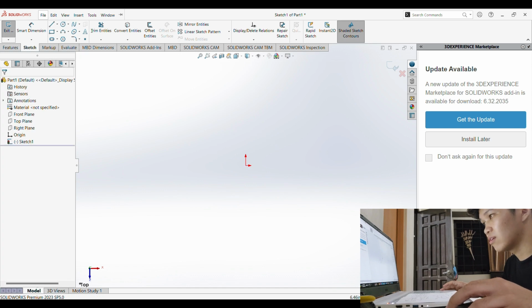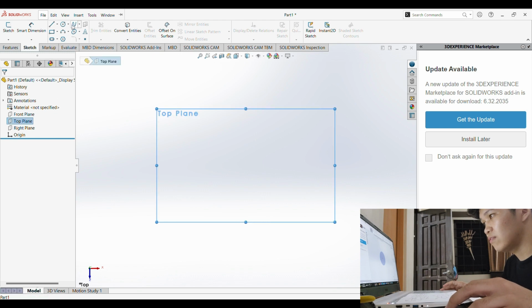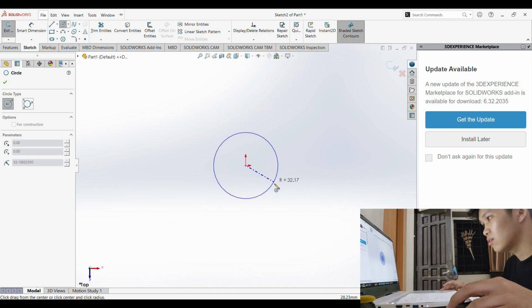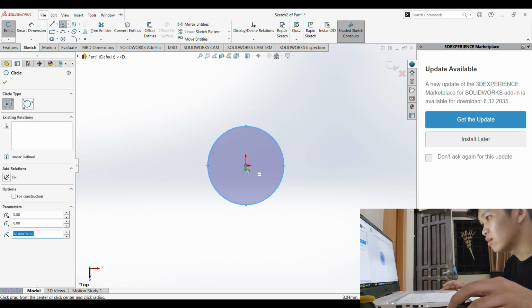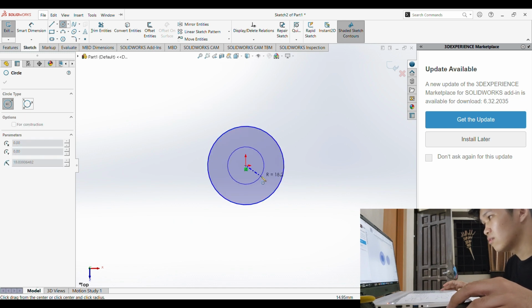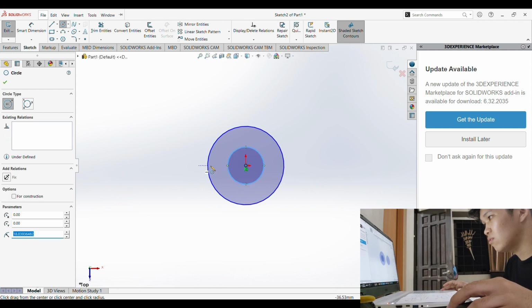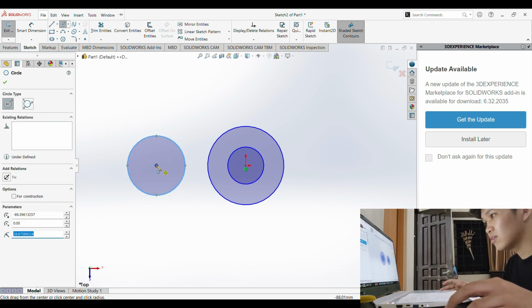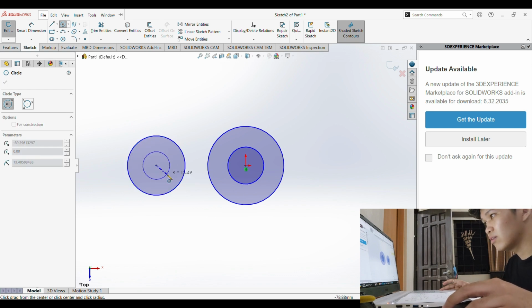Now we'll add the circle here, and the one on the inside of the circle. Then we need it to be aligned with the other circle. Now one in the middle circle. Then we will need to put a center line in the middle circle.